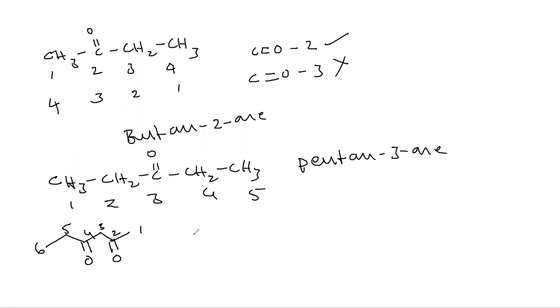And here I have 2 keto groups, so I can write hexane-2,4-dione. And suppose we have a group like this, where the carbonyl is part of the ring, then you can name it as cyclohexanone. Hope you understand how to name esters, aldehydes and ketones. Thank you.